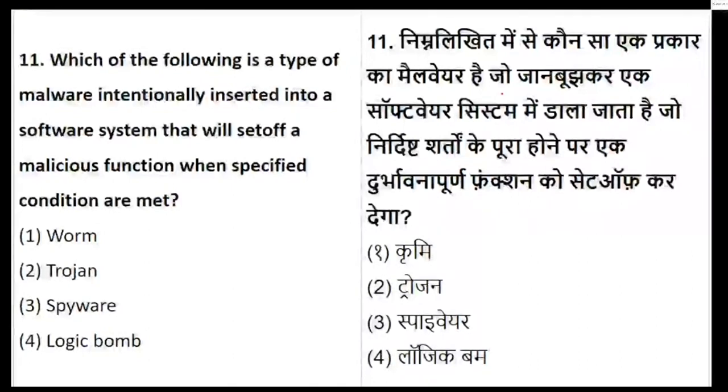Which of the following is a type of malware intentionally inserted into a software system which will set off a malicious function when specified conditions are met? This answer everyone went wrong, so I've taken up this particular question. We are talking about a malware which is intentionally inserted in computer software, and which will set off a malicious function when specified conditions are met.